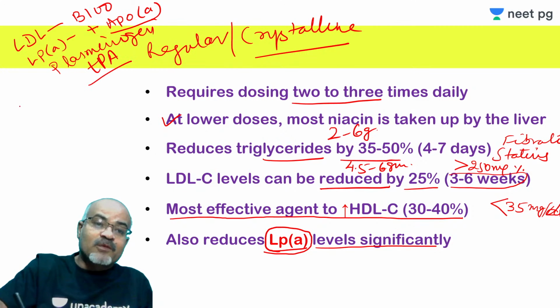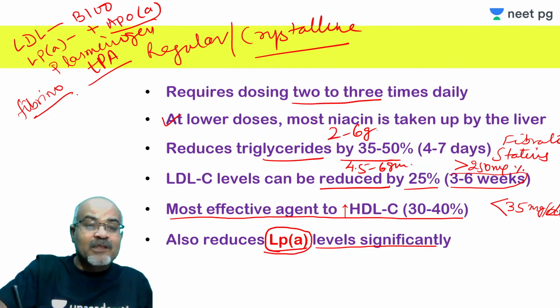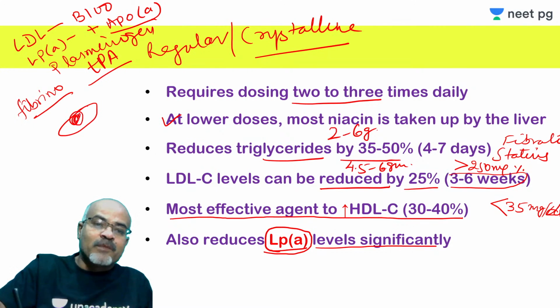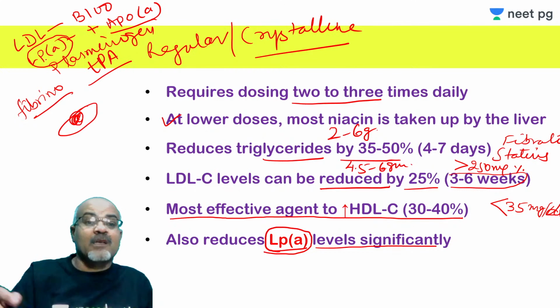But it interferes with fibrinolysis of the thrombus that occurs on the atheromatous plaque. If there is atheroma and some clot is made there because of rupture of the foam cells, it prevents fibrinolysis of the thrombus. So it is considered a highly atherogenic lipoprotein.